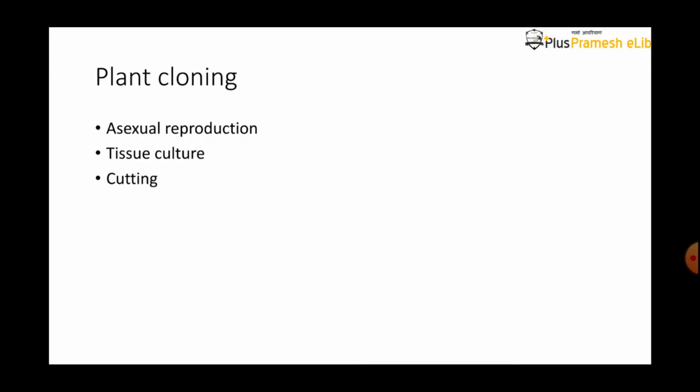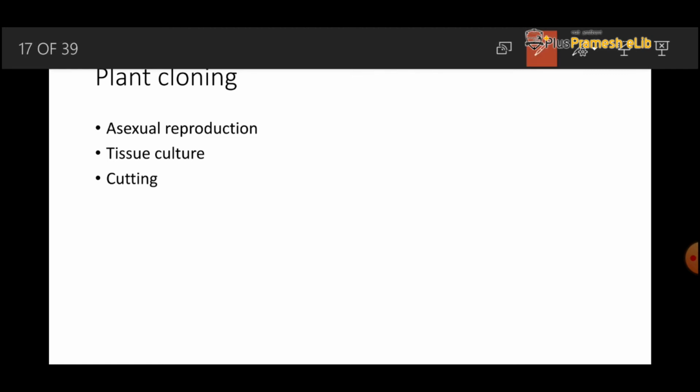Now we will define plant cloning. In plants, we discussed that plants reproduce asexually by means of cutting. In the rose we can see a branch is cut and put into the soil. After some time it grows and the flower is the same as the parent plant. It is also called tissue culture.